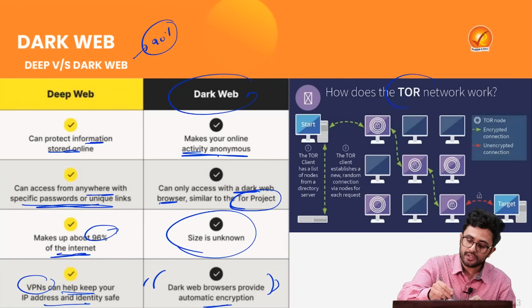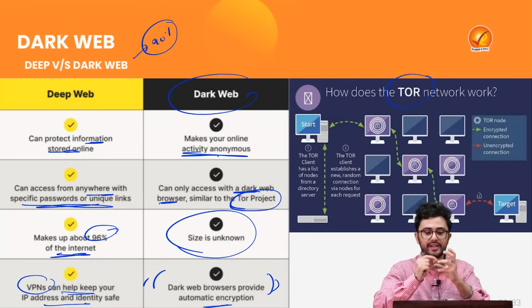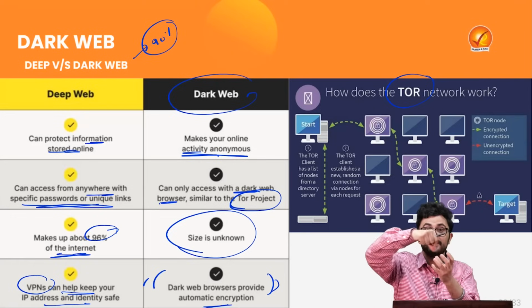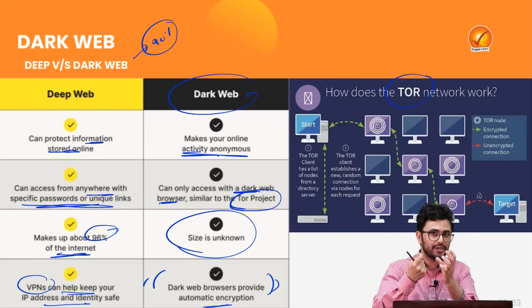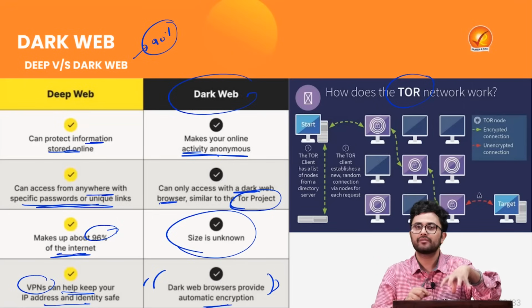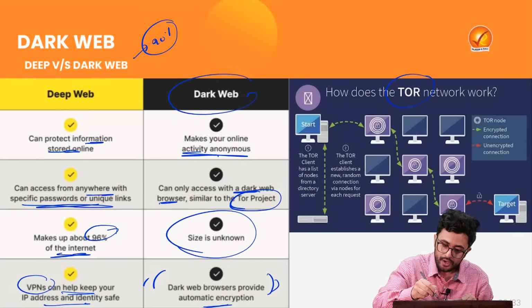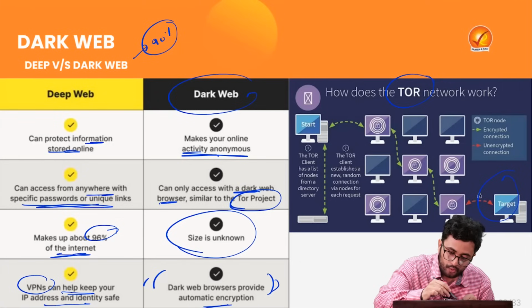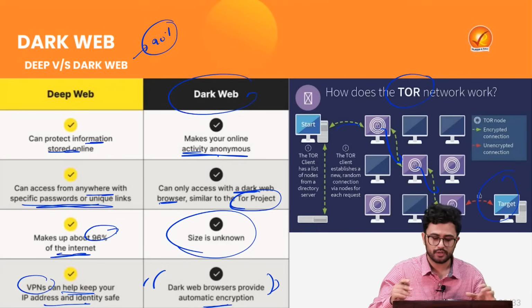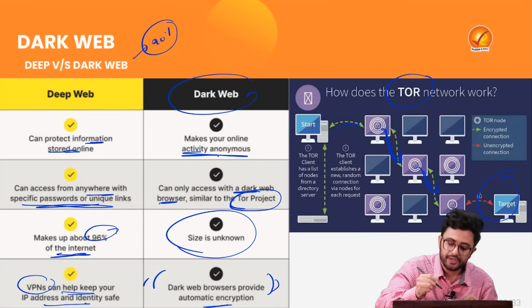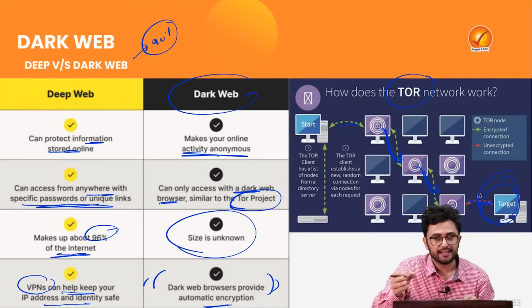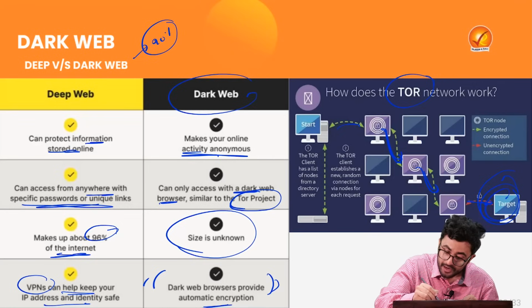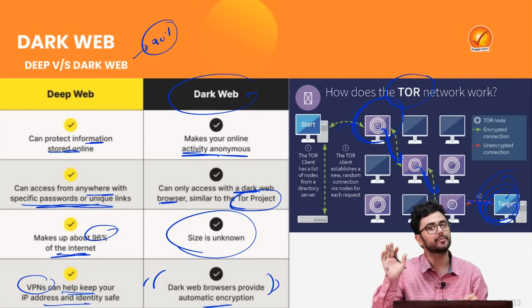So just look at how the onion ring works. Why are we calling it an onion ring? Because it has several peels, right? There are several layers of the onion. Exactly that is the kind of network which is created on the dark web. So here is the target. Now this person will start connecting various anonymous users across the world and that will form an encrypted chain, until they reach their target, and they will just hack that person's data. And that person will not even get to know who the real culprit was.